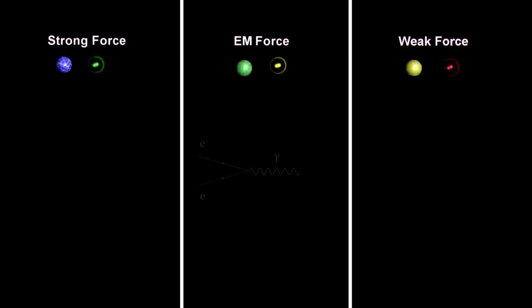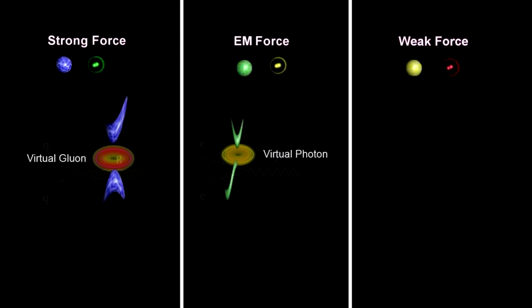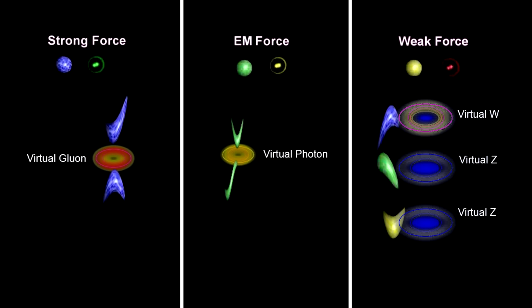Like accelerating electrons and quarks create vibrating ripples in their respective force fields, called photons and gluons respectively, accelerating electrons, quarks, and neutrinos can create vibrating ripples in the weak hyperfield, called W+, W-, and Z particles. They are spin 1 particles, making them bosons. They are the force particles for the weak interaction. And when interacting electrons and quarks disturb their respective force fields, creating virtual photons and gluons, interacting particles with the weak hypercharge disturb the weak hypercharge field, creating virtual W and Z bosons.